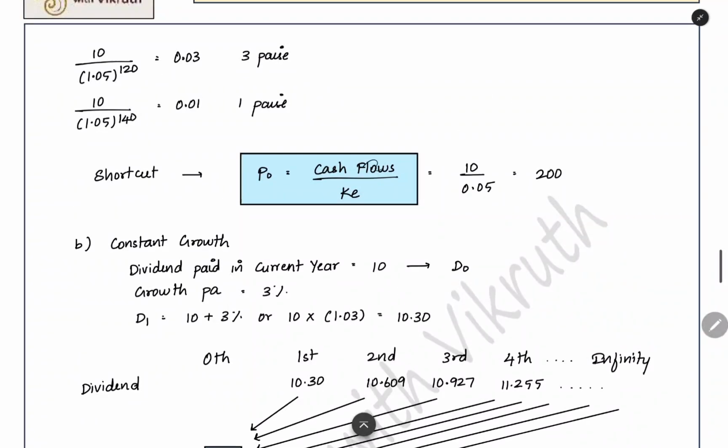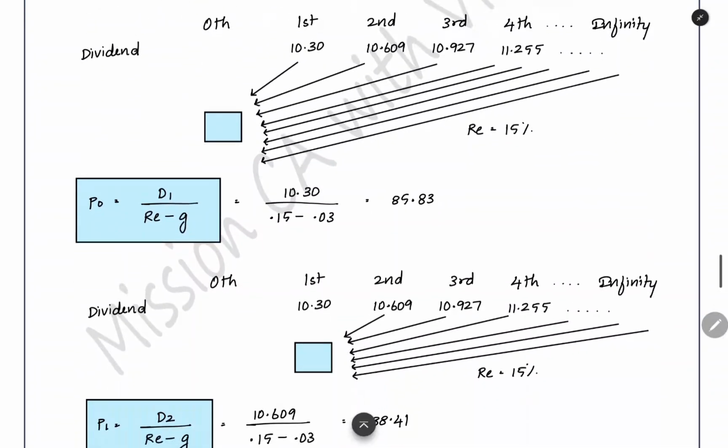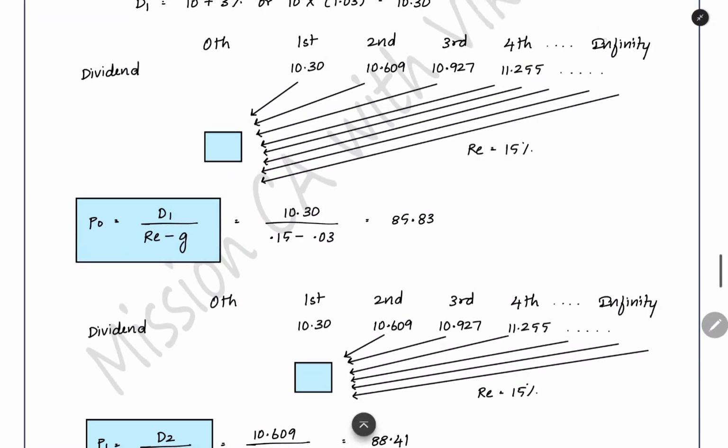In the same formula which we had for constant dividend, no growth dividend, what was the formula? Dividend divided by required rate. This KE or RE which we are using in the denominator is nothing but the required rate of return. That is what is denoted by KE and RE. The same thing, when you do minus G in the denominator, you will get the formula for the constant growth dividend. Every year you are getting a growth in the dividend. Then you have to add a minus G in the denominator. The dividend at the end of first year you have to take, D1. This 10.3 dividend at the end of first year, divided by required rate of return, minus G.